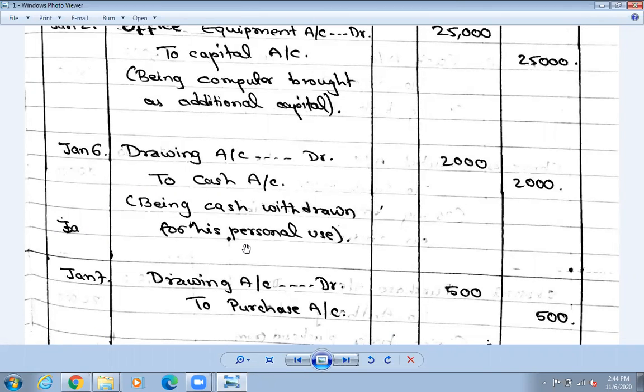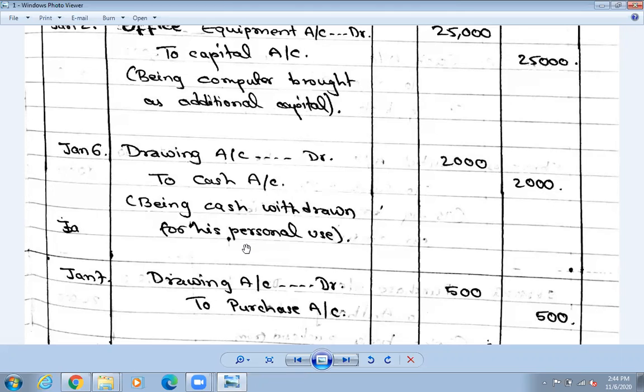Okay, so he withdrew cash from the business for his personal use, 2,000 rupees. He needs 2,000 rupees but when he checked his purse, there were just 5 or 10 rupees. But it is his company, so he can withdraw the money, 2,000 rupees.